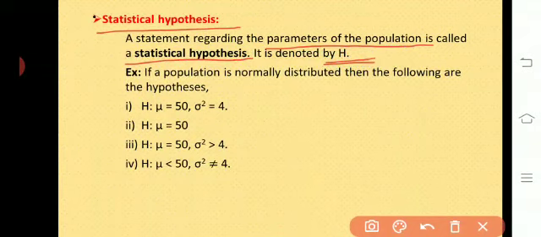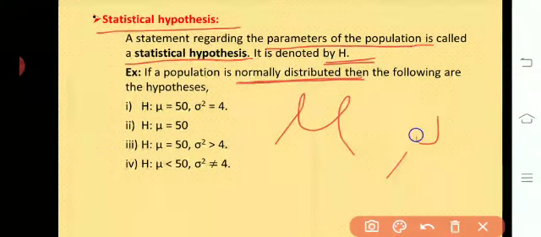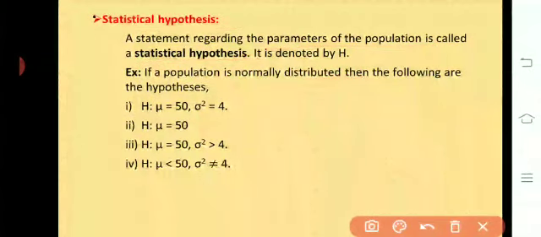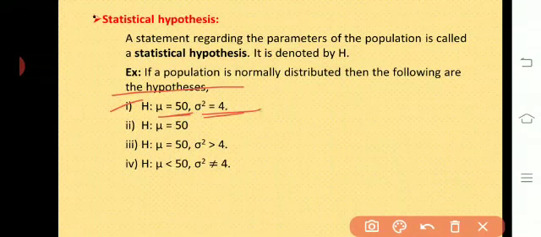For example, if a population is normally distributed, we know that the normal distribution has two parameters, that is mu and sigma square. So if the population is normally distributed, then the following are hypotheses, meaning any statement regarding the parameters of the normal distribution, that is mu and sigma square. The first hypothesis is H: mu is equal to 50, sigma square equal to 4, or one more, mu is equal to 50, only the population mean we have, sigma square is unknown here.